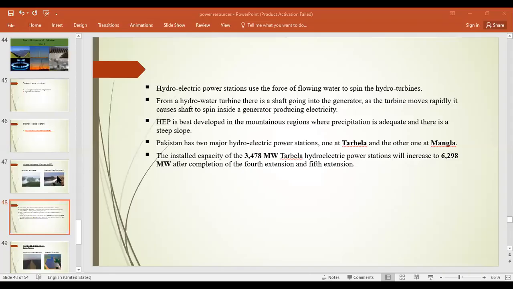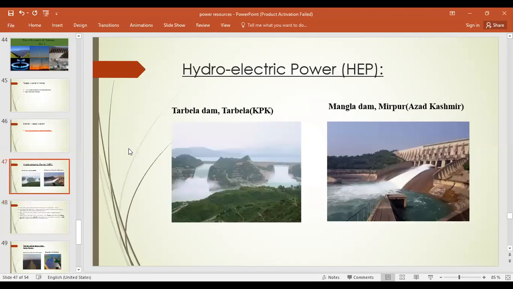Okay, beta. So I hope now you got an idea of how electricity is produced in hydel power plants, right, beta? Now these are the two main projects. Not two, three. As I mentioned, the pictures are being shown here. Some other pictures are also there. You can see in Fazle Karim book, in the chapter Power Resources. That is Tarbela Dam, at Tarbela KPK, and then Mangla Dam.